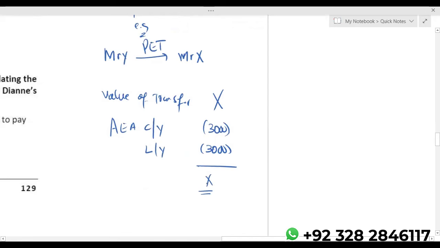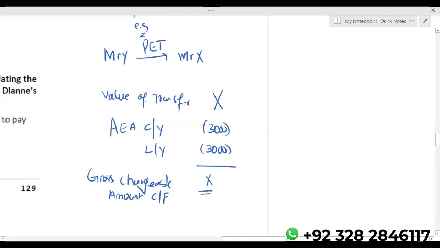Basically, on PET, during the lifetime, there is no tax. This will be your gross chargeable amount carry forward. Always remember one point, no tax on PET during the lifetime. Potentially exempt transfer means when one individual has given gift to another individual.